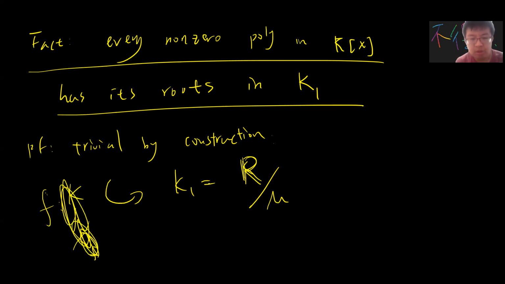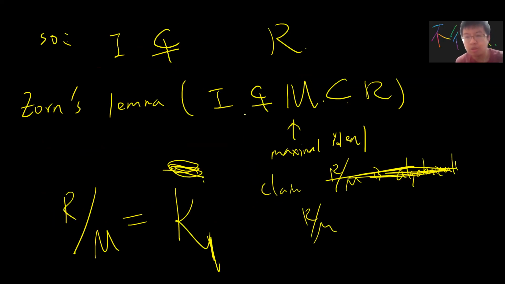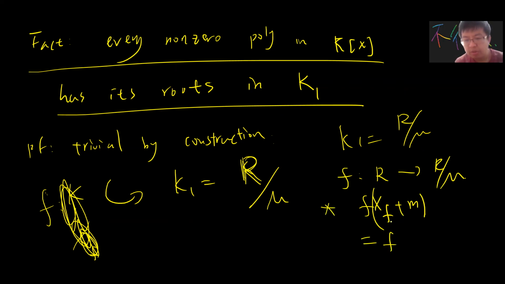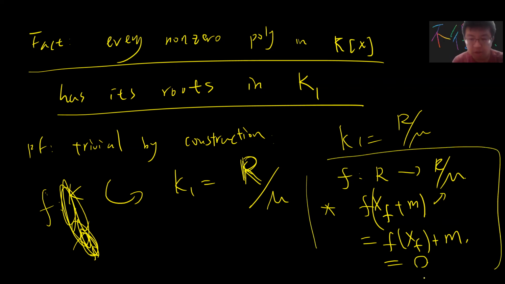So let's see. This K1 is defined to be R quotient M, and M contains this I. One easy map you can construct is that you start from R and map to R divided by M. Let's say you have variable x_f, and you map it to x_f plus M. But this M is larger than the ideal generated by the f(x_f), so it's 0.